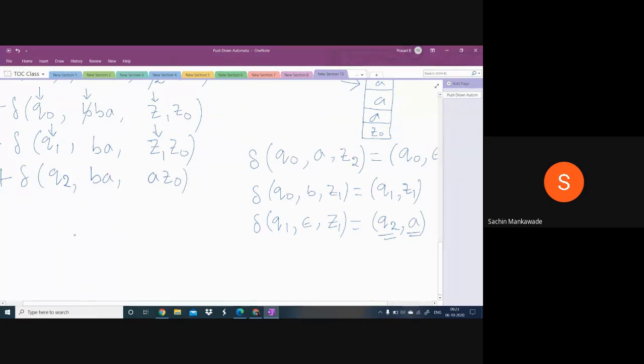So what is the null move? The null move is Q comma epsilon comma Z. What does it mean? It can make a transition without taking the input symbol. So take the notes, guys. Sometimes the PDA can make a transition without taking the input symbol.